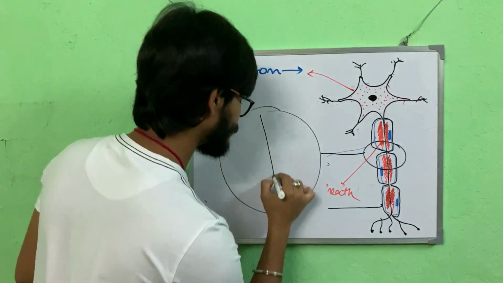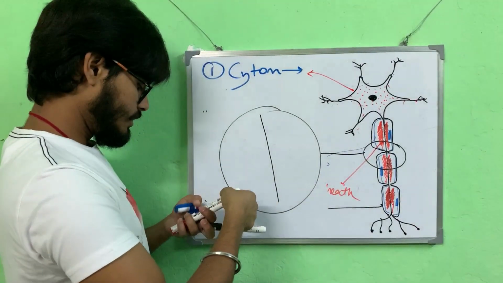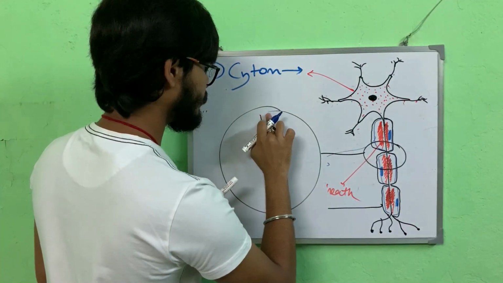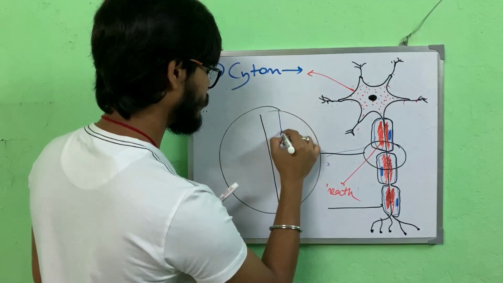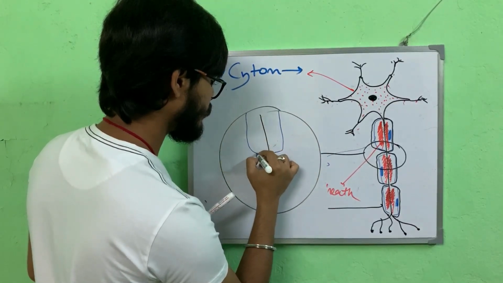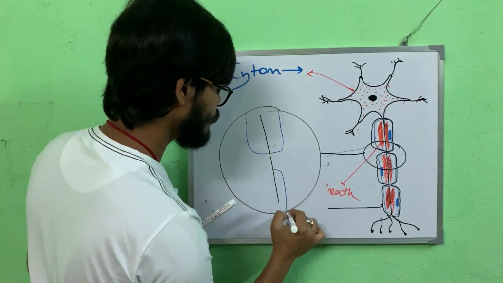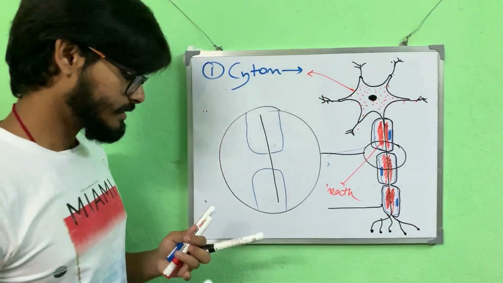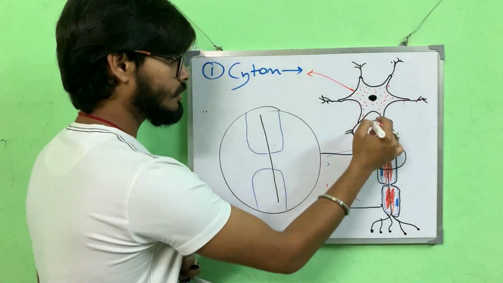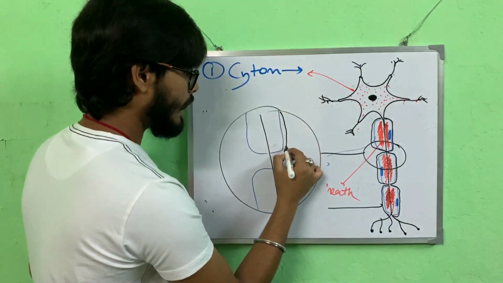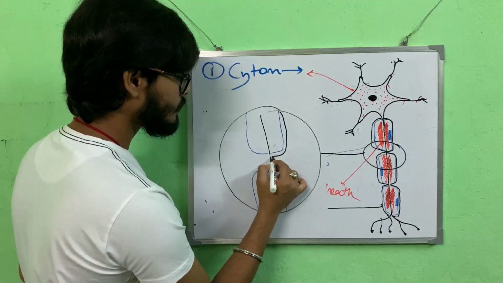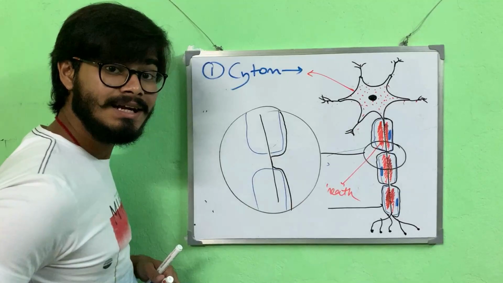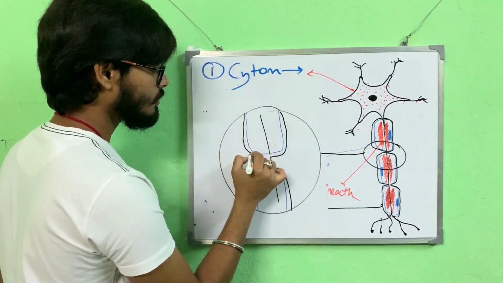So this is the axon. These are the two adjacent Schwann cells. Now the Neurolemma comes, and at this junction it makes contact with the axon fiber.